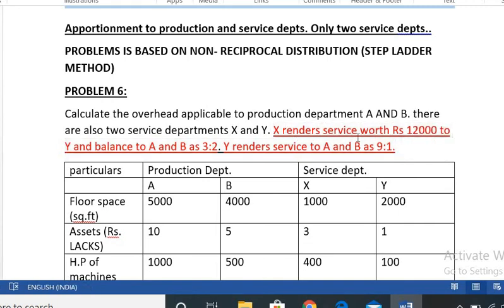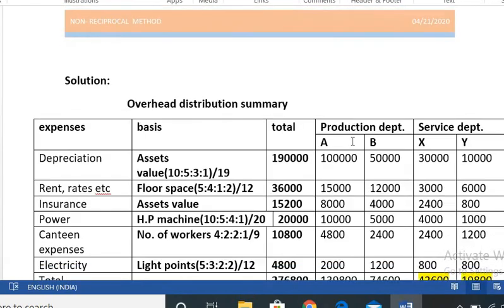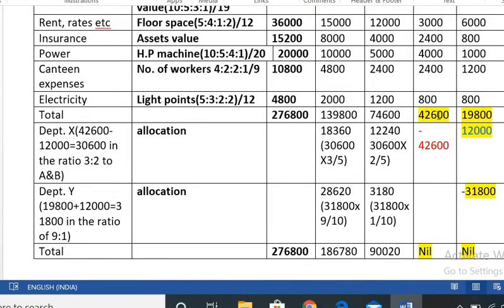X renders services worth rupees 12,000 to Y and the balance to A and B as 3:2. So how much amount has come in the X department? Now it is 42,600. Out of this 42,600, 12,000 rupees is to be given to the Y department as per the adjustment.